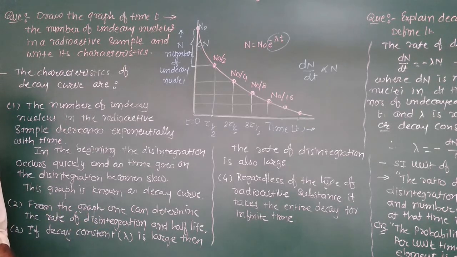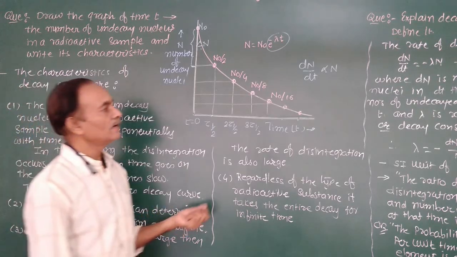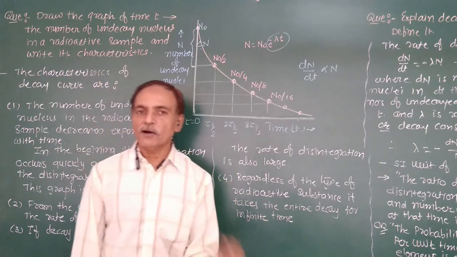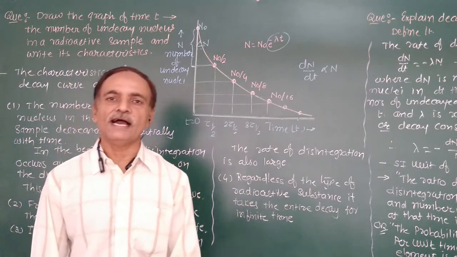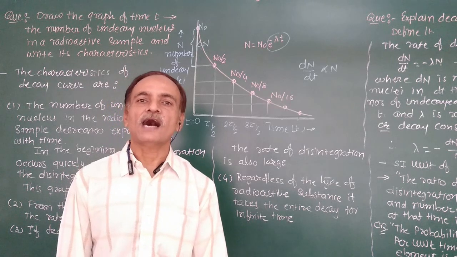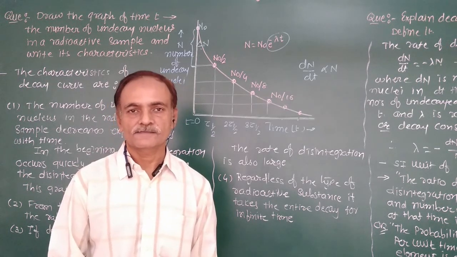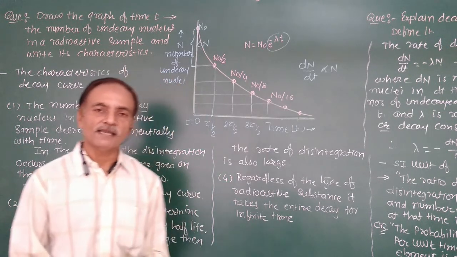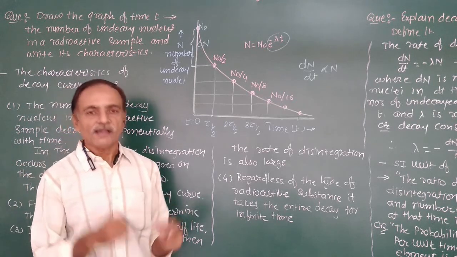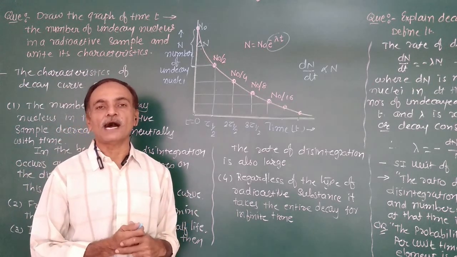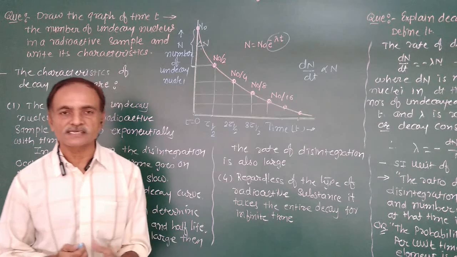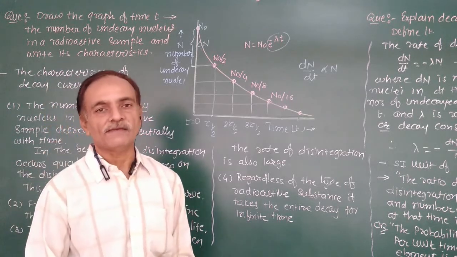And half-life. Half-life is the time for which the number of undisintegrated nuclei becomes half of the initial. The time interval for which the number of undisintegrated nuclei becomes half of the initial is known as the half-life.